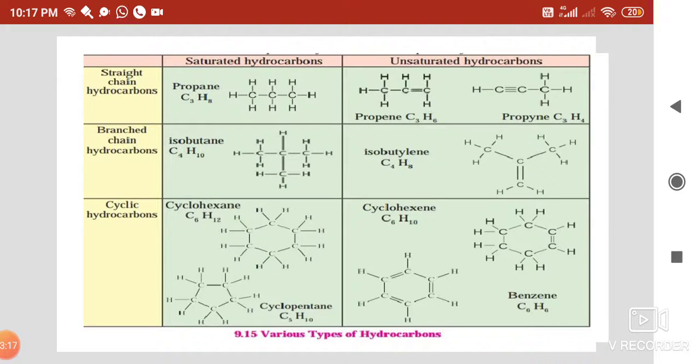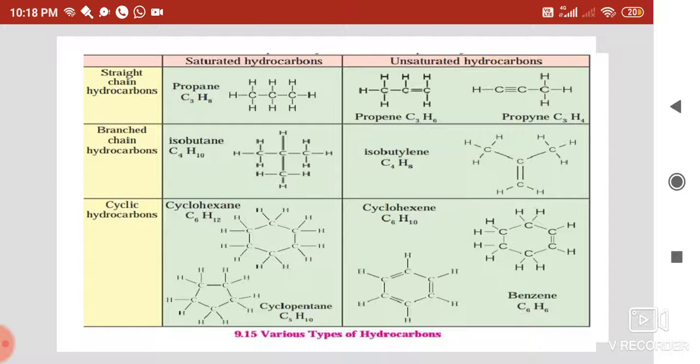Now you can see the cyclic hydrocarbons, where cyclohexane, which is a saturated hydrocarbon, is in the form of a ring, that is C6H12. Similarly, you can see another one, benzene, which is C6H6. There you can see the 6 carbon atoms with alternate single bond and double bond. So here, saturated hydrocarbons are where single bonds are there, and unsaturated hydrocarbons are where carbon carbon double bonds or carbon carbon triple bonds are there.